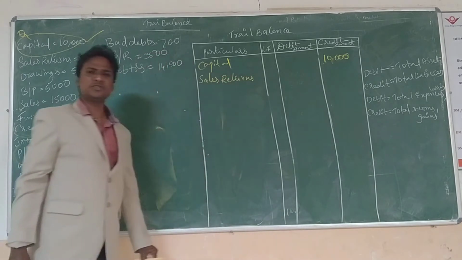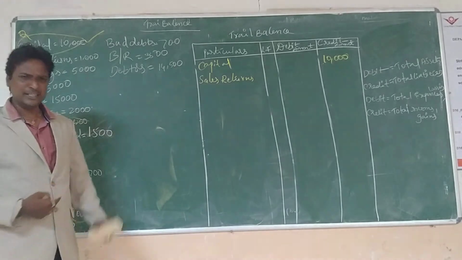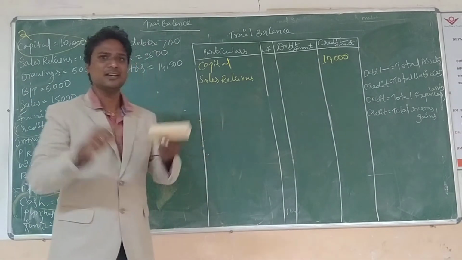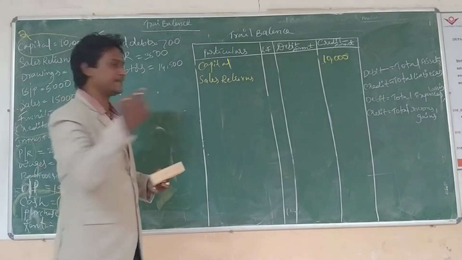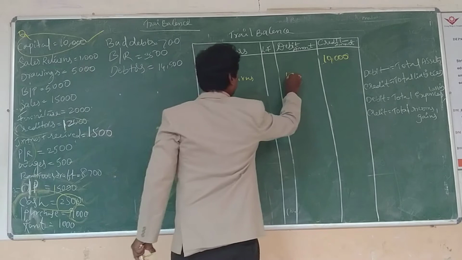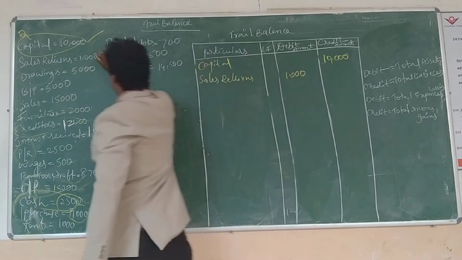Why are the goods returned? The finished goods are damaged, so that is a loss. That's why we call it a sales return. Debit side, how much? 1,000 in the debit column. The second one is over.